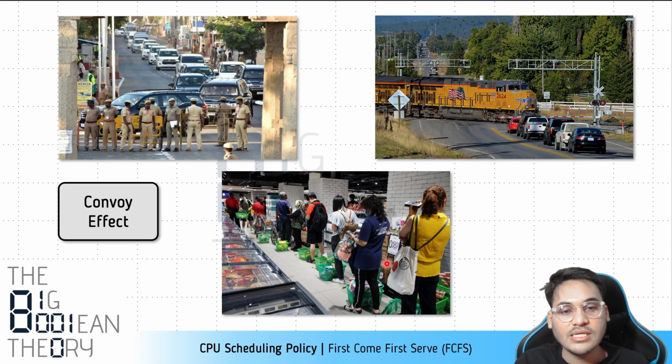And one last example is that of a grocery store. Let's say on the billing desk, on the cash counter, they are processing on a first come first serve basis, right? So let's say there is a person with 2 or 3 trolleys full of groceries. He's first in the line at the billing desk, and there are many people with just 1 or 2 items, and they could quickly get their billing done if they are allowed a chance.